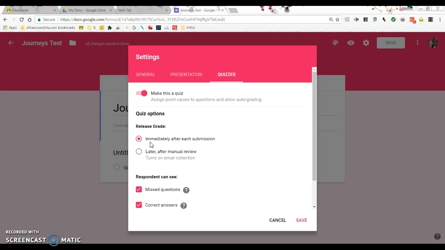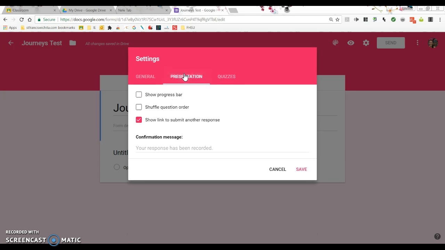Now, if it's a short answer, then you're probably going to have to click later because you want to be able to read through those. And then it says respondent can see missed questions and correct answers. I'm going to click off of correct answers. Well, no, we'll leave it there. I think I usually leave it on there.